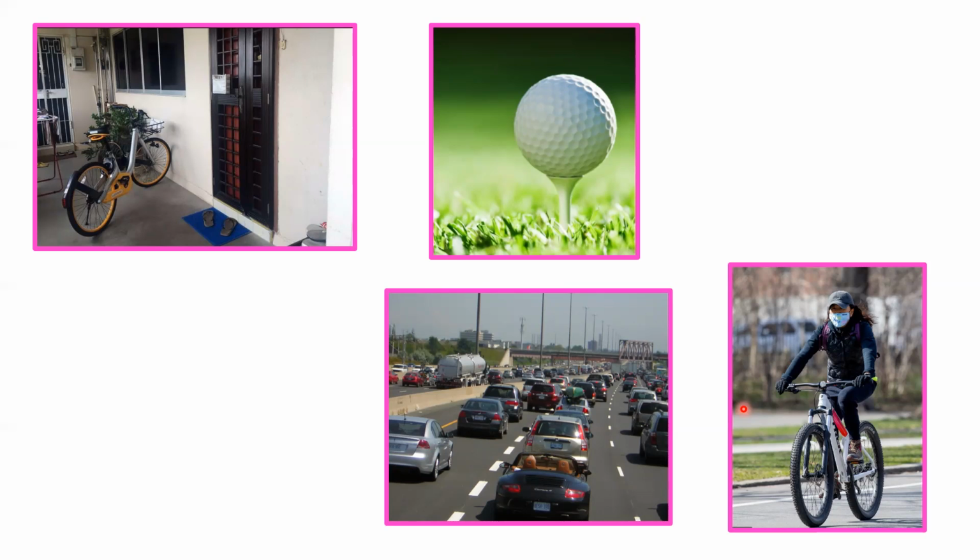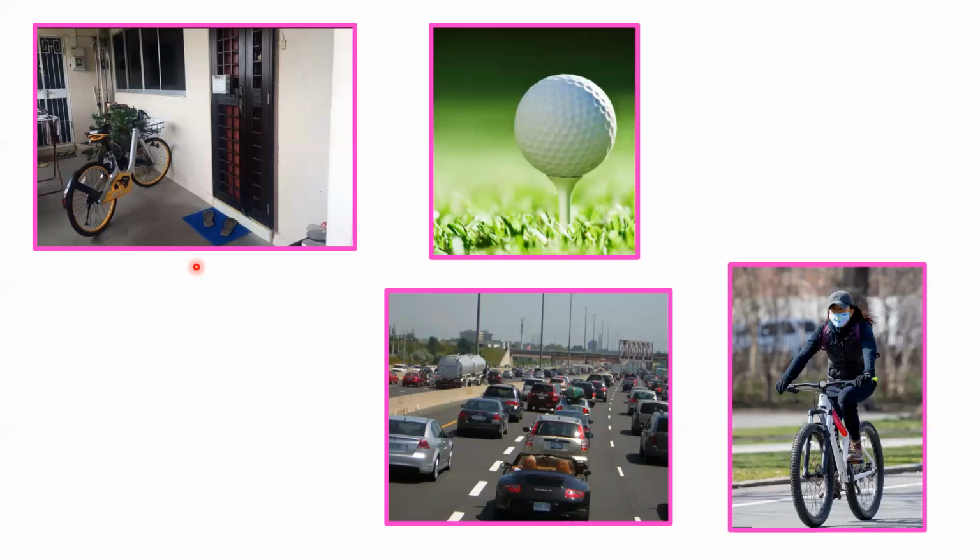Now you're in the lockdown period where you cannot go out, and you cannot ride your cycle. What is the condition of your bicycle? It may be parked in front of your house, as you see on the screen. Since the cycle is parked, it remains in the same place until it is disturbed. So the cycle is at rest.